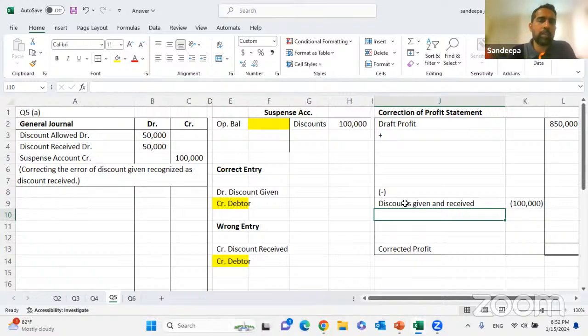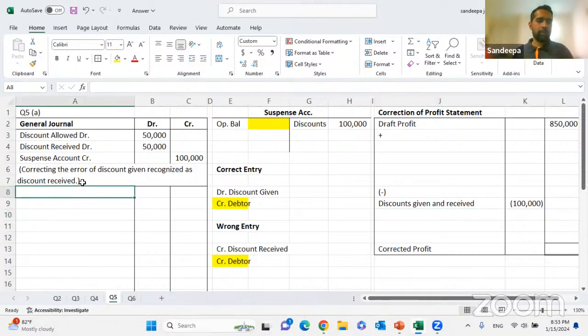Now we have corrected the first error. This is what children don't do: after correcting the error, look again from the top at the suspense account, and look again at the correction of profit. Do it parallelly. Okay, so the first one is completed. First one completed.